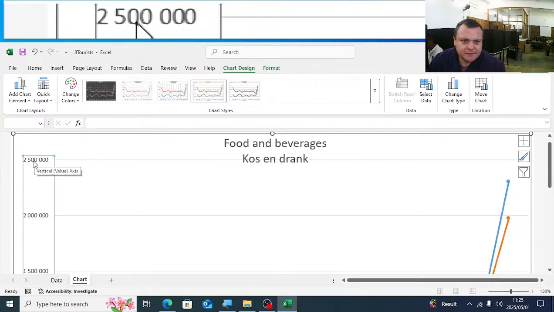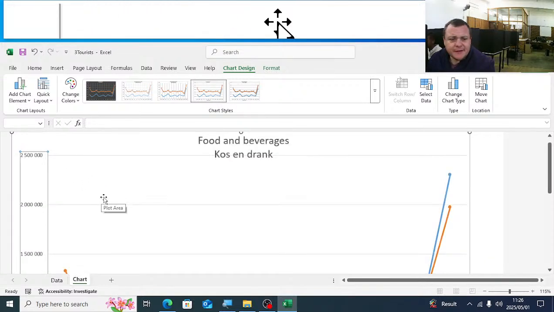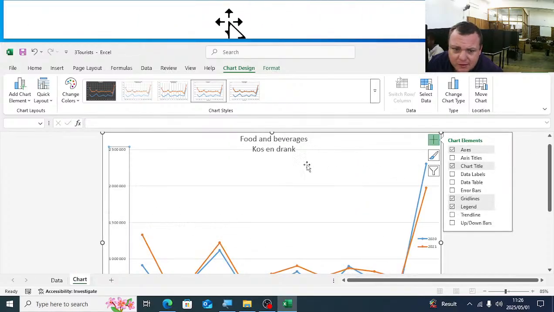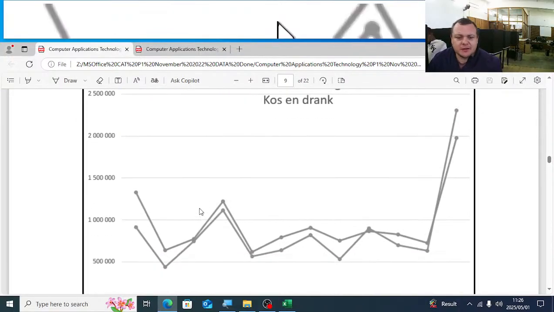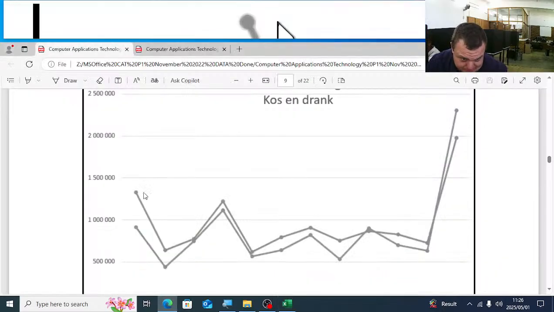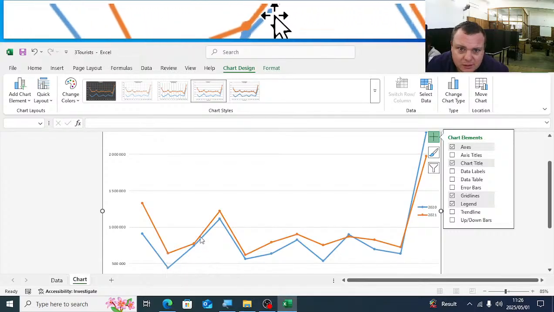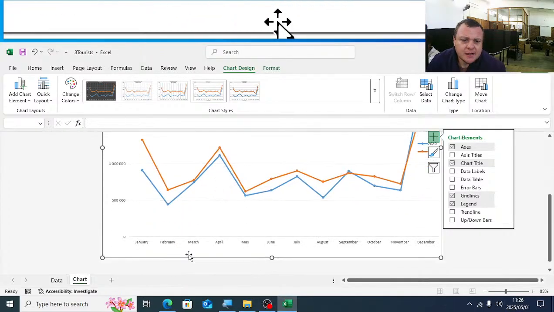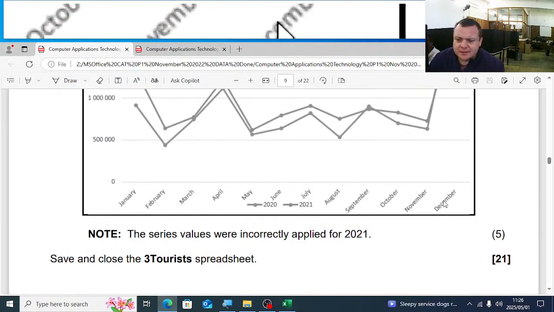So you must look very closely, because if you just look at the data like this, you will not actually find a difference. Let's see further on. We have the major grid lines there. Then we have these round bullets on each peak. Do you see that? On each data point. It's also there, the round one. So that is correct. The bottom, what do we see here on January up until December?